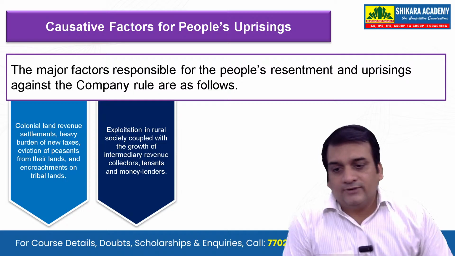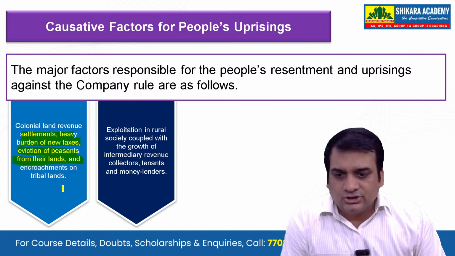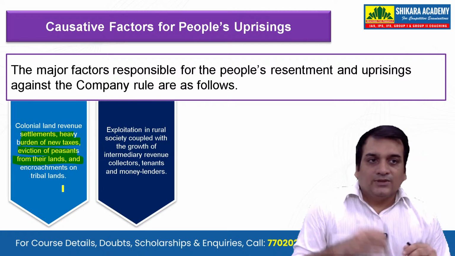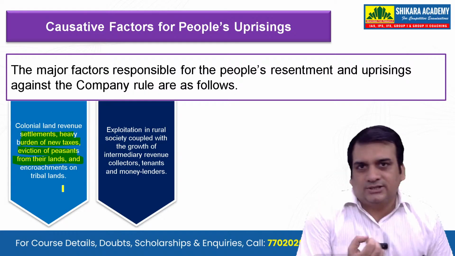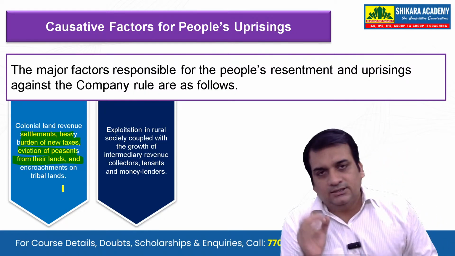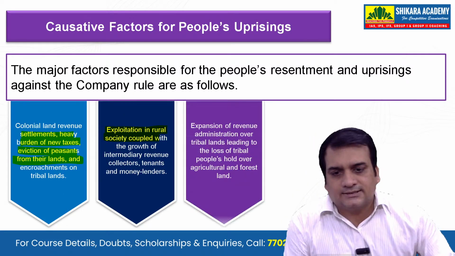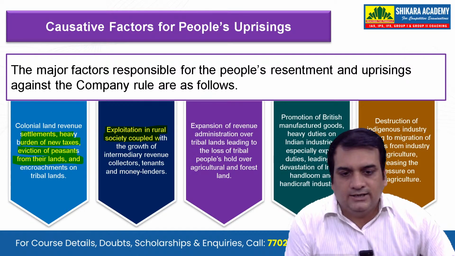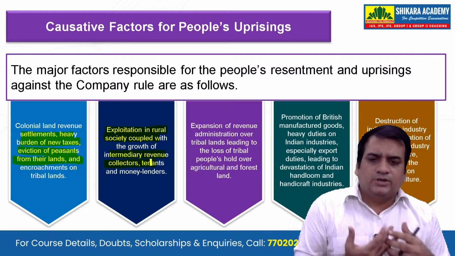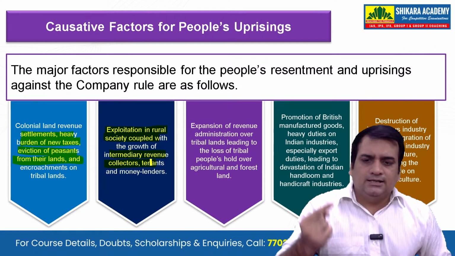First and foremost, the colonial land revenue settlement, the heavy burden of new taxes, eviction of peasants from their lands, and encroachment on tribal lands. So basically, the land taxes and the land laws that they were bringing were one of the reasons for the people's uprisings. Next, exploitation in rural society coupled with the growth of intermediary revenue. Now they were also taking advantage of the rural society at that time, and they were increasing the revenue collection.